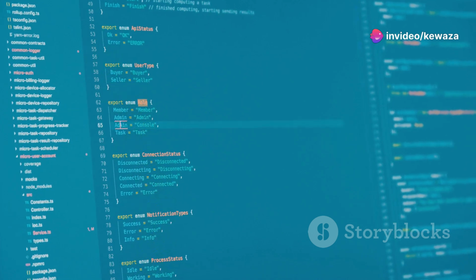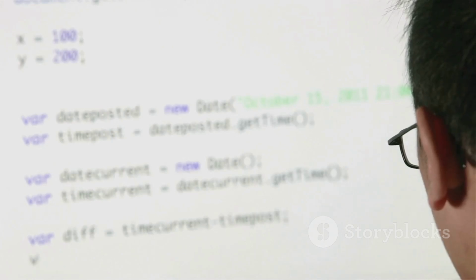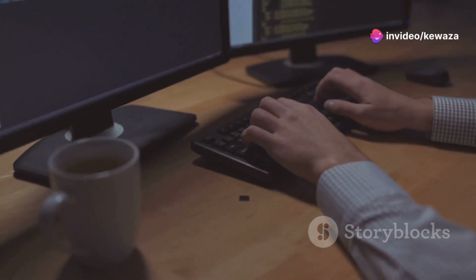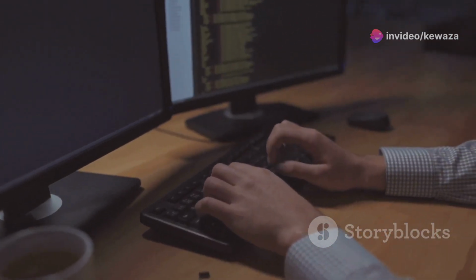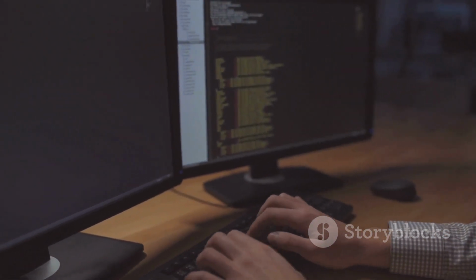The try block is where you place the code that might throw an exception. It's like the tightrope walker attempting a daring maneuver. You write the code that performs the main task, knowing that there's a possibility something might go wrong. Try: // code that might throw an exception. The try block is your first line of defense. It's where you anticipate potential problems and prepare to handle them gracefully.